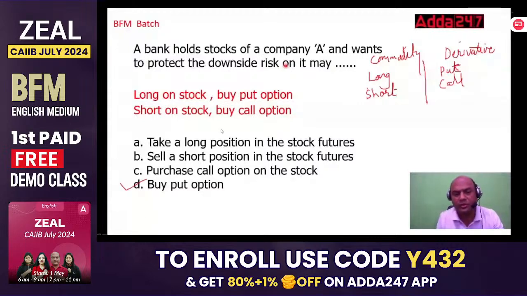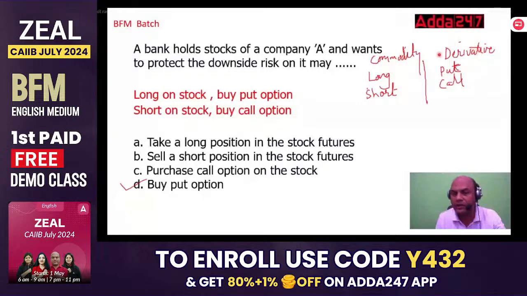Yeah. So now coming back to this. See, this bank holds the stock of company. So why do you purchase any share? So that it increases in future and you are able to sell it. But if it decreases, then what? You expect it to increase, but if it decreases, then what? So this is a question over here. Whenever you are long on any stock or long on any commodity, see, I have given it over here also. Whenever you are long on any commodity, you should be short in the derivative. You should buy put option.